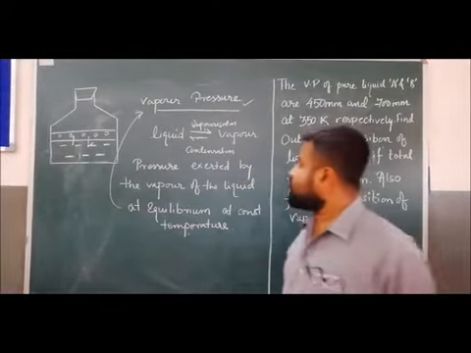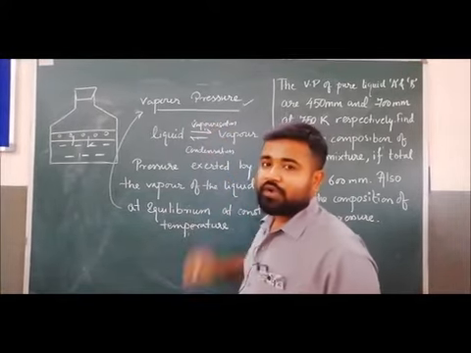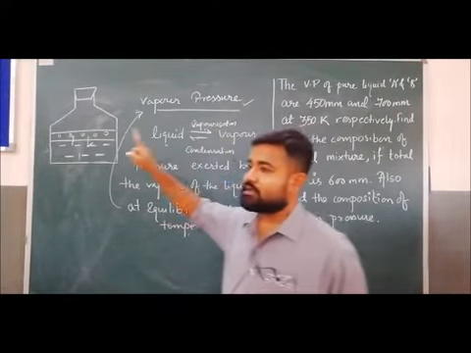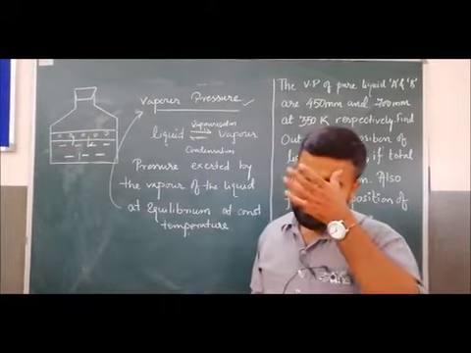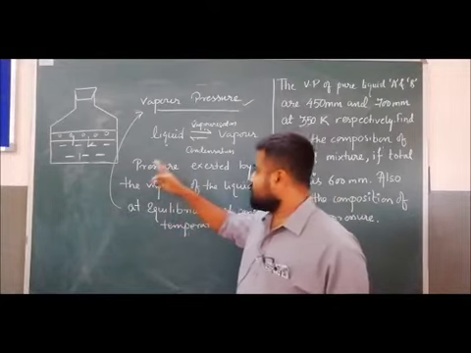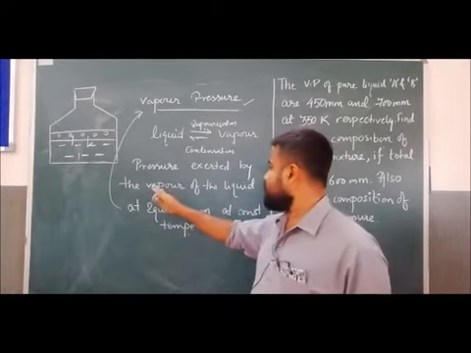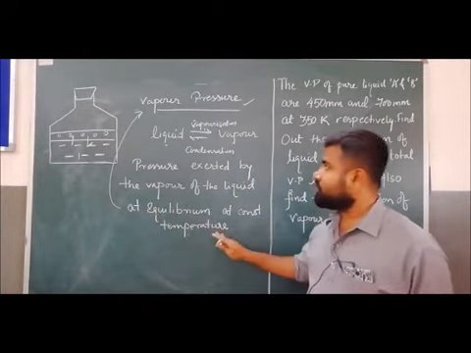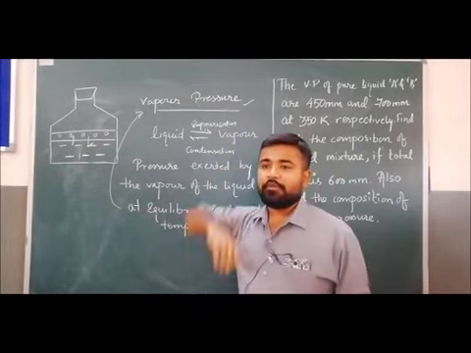Whenever the rate of vaporization equals the rate of condensation, at that time the liquid and the vapor exist in an equilibrium state. So whatever pressure is exerted by the vapor of the liquid at equilibrium at constant temperature is known as vapor pressure.